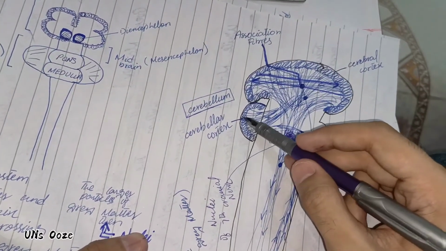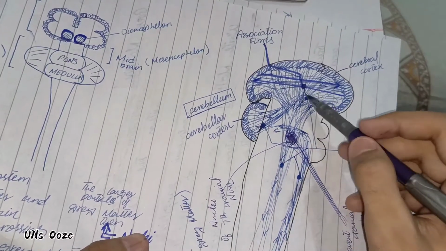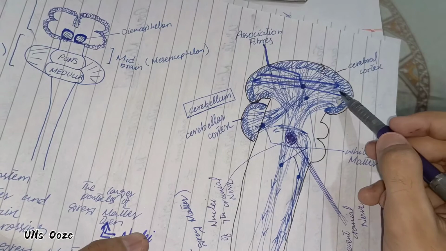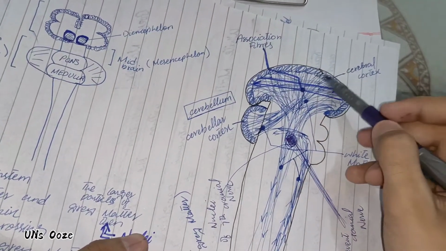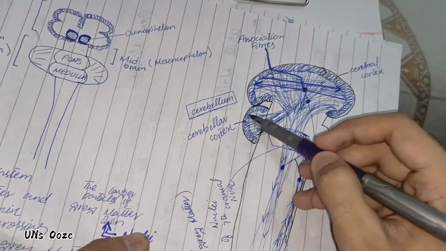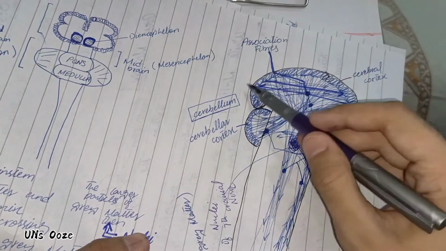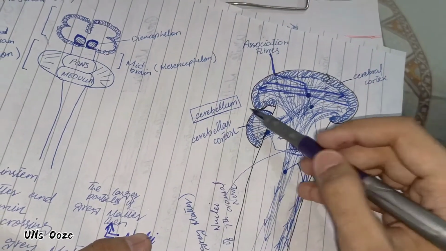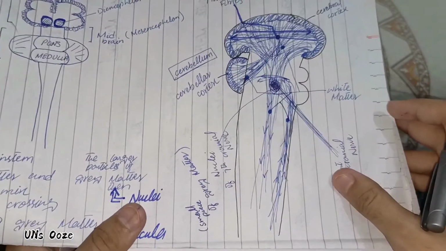These are also known as collection of cell bodies of neurons, and these lines here are known as axons of them. So a collection of cell bodies on the surface of the central nervous system is known as cortex. Around the cerebral hemisphere it is known as cerebral cortex, and around the cerebellum it is known as cerebellar cortex.